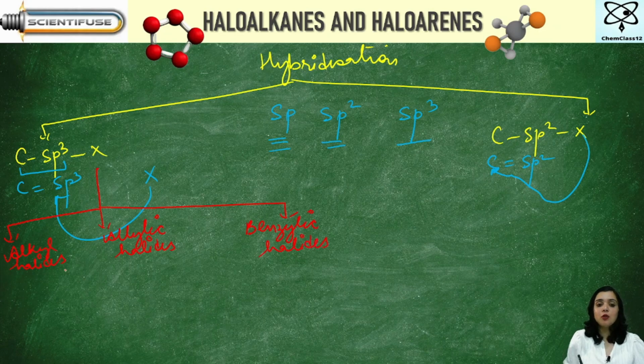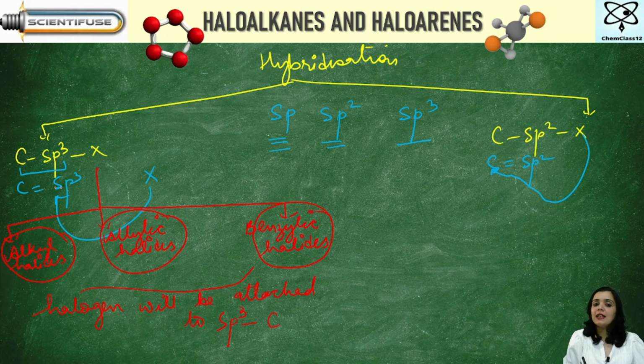One thing you should know, whether it is an alkyl halide, an allylic halide, or a benzylic halide, in all these three, one thing will be common, that is halogen will be attached to sp3 hybridized carbon. Got it?